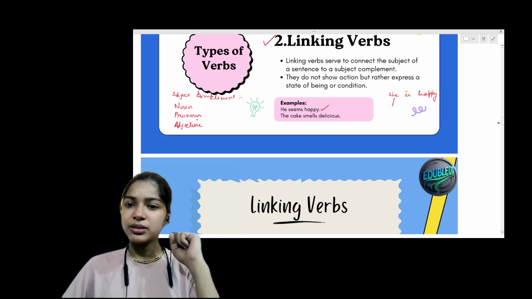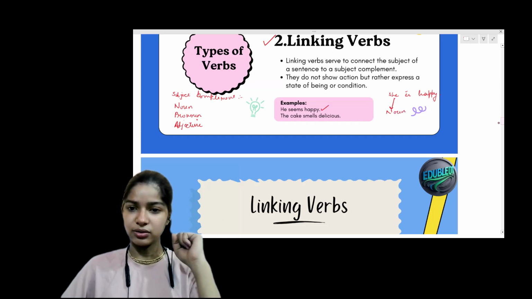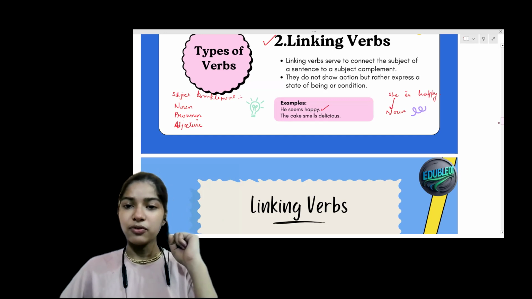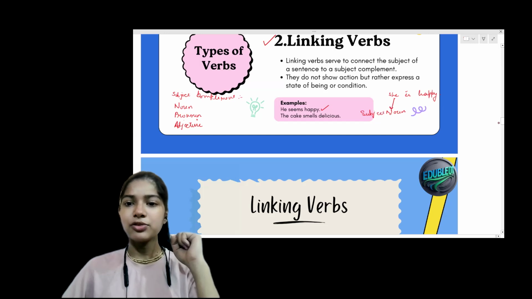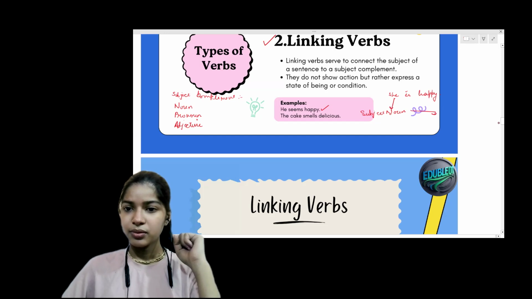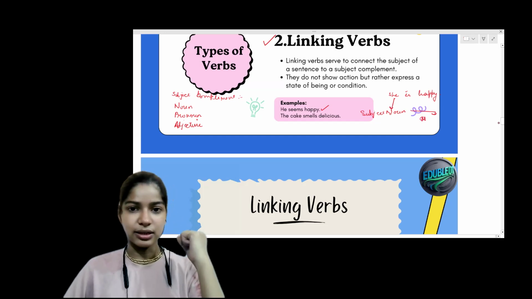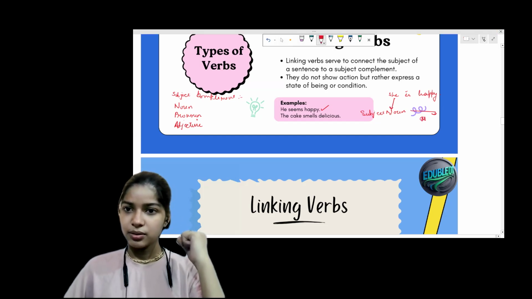The linking verb is connecting the noun, whatever the subject. For the noun, we say subject noun. So it connects the subject noun with any other word, any other phrase.